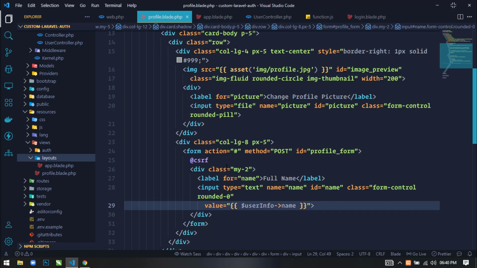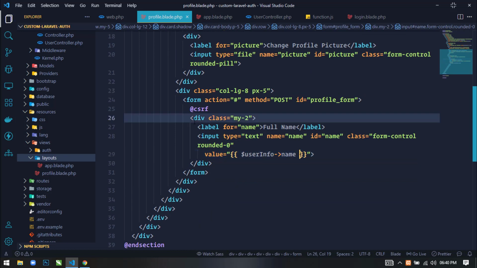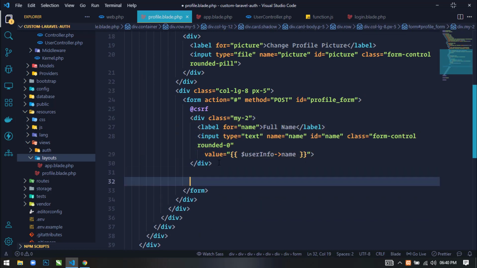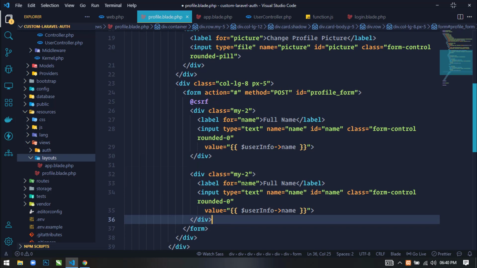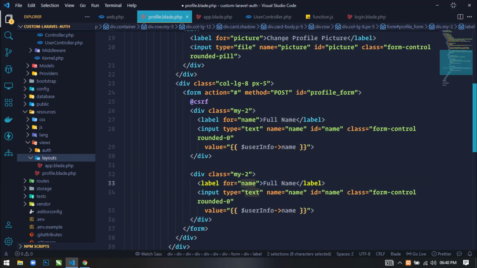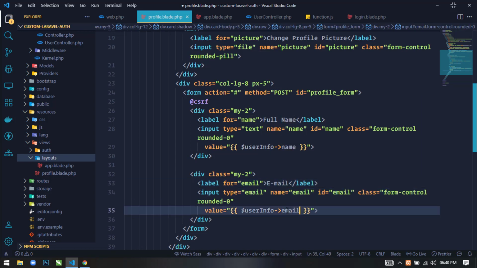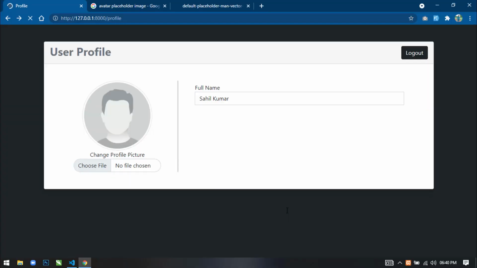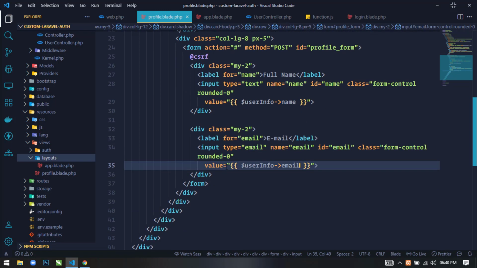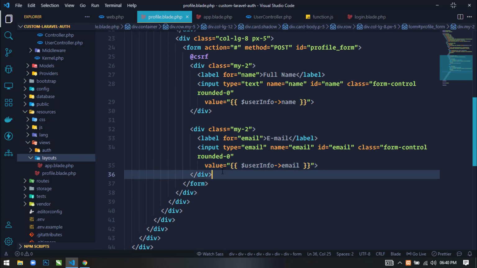Similarly we will create another input field. So just copy the same div and paste here. This time I will create for email field, so just change email. Here also just write email, and here just write email. Save this. Now if you come and refresh here, then you can see the email ID of the user.